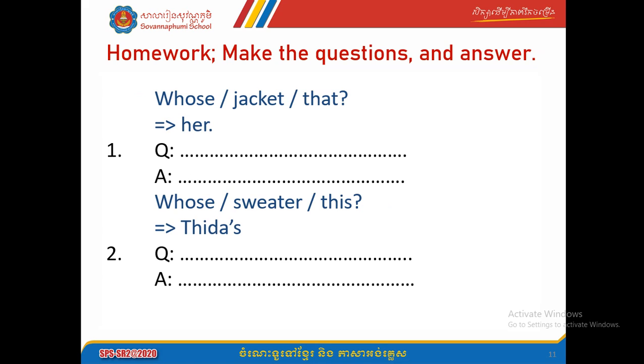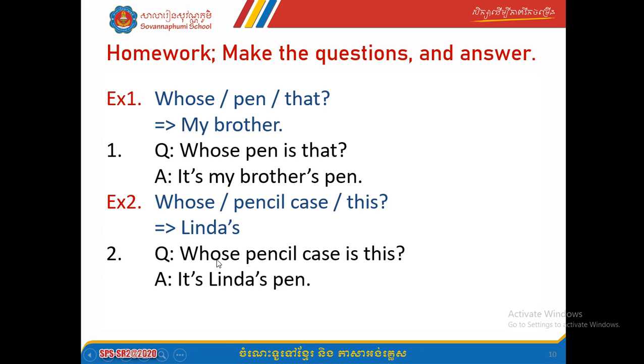Here is the homework for you to practice. Okay. So write down this into your notebook and send it to me when you're done. Okay, so again, make a question and an answer. So make a question about whose jacket that. Okay, so make a correct question and then answer her. So do something the same as this one.